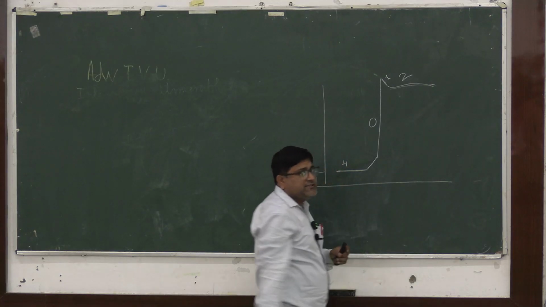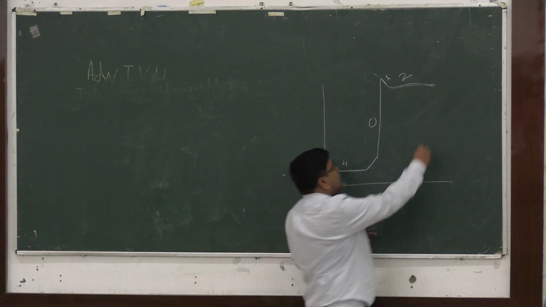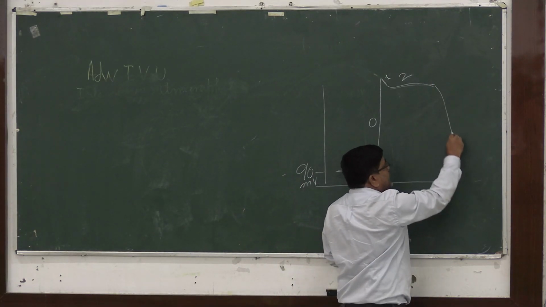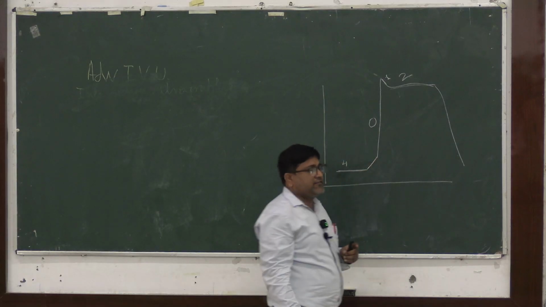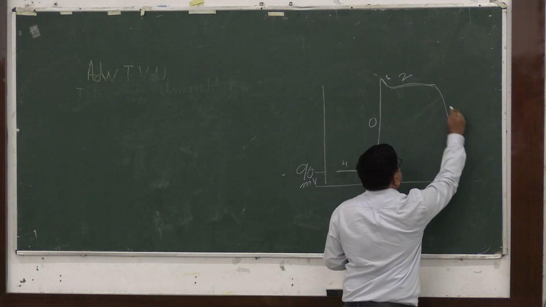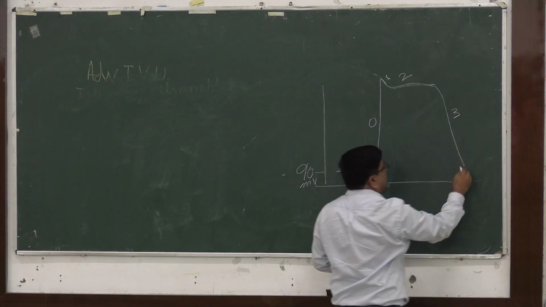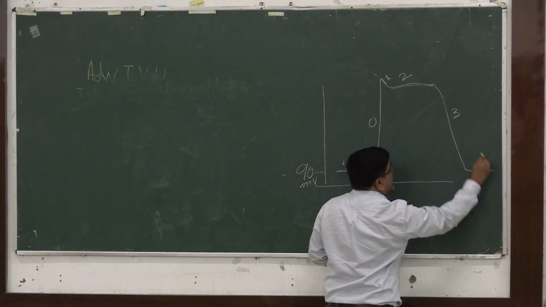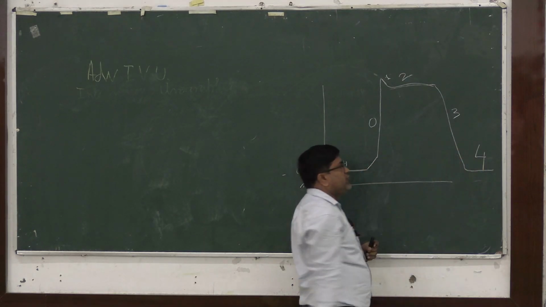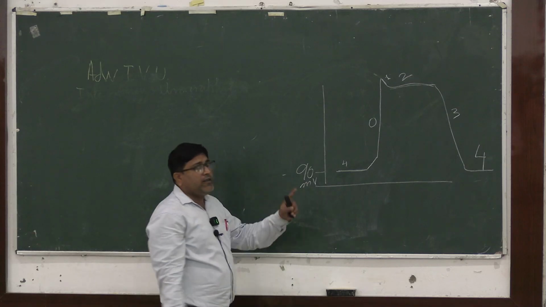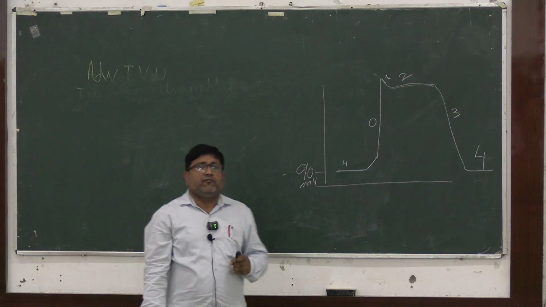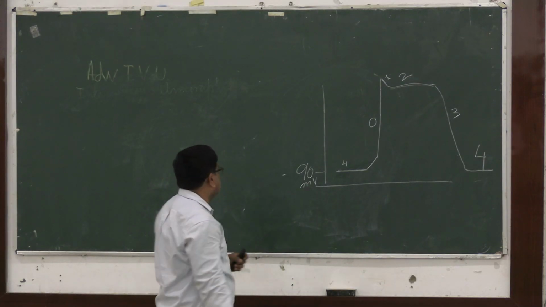Then calcium channels start to stop and the potassium channels remain open. That leads to rapid repolarization, that is phase 3. And then again the cardiac action potential reaches phase 4. This is a normal cardiac action potential for the contractile cells.